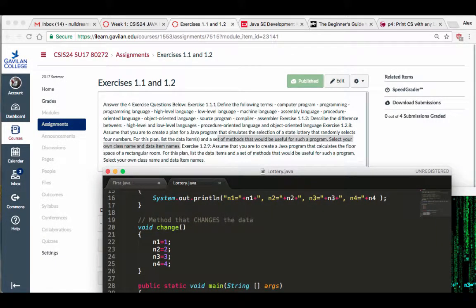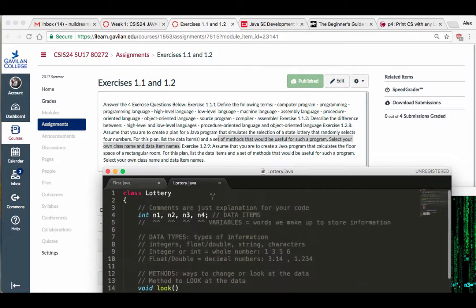Let's see what else. Assume that you are to create a Java program that calculates the floor space of a rectangular room. Right? That's exercise 1.29. For this plan, list the data items and set of methods that will be useful for such a program. Okay? Select your own class name and data item names. Okay? So now that we saw this thing, let's make one for this thing here. Right? So it's going to be a floor space of a rectangular room.